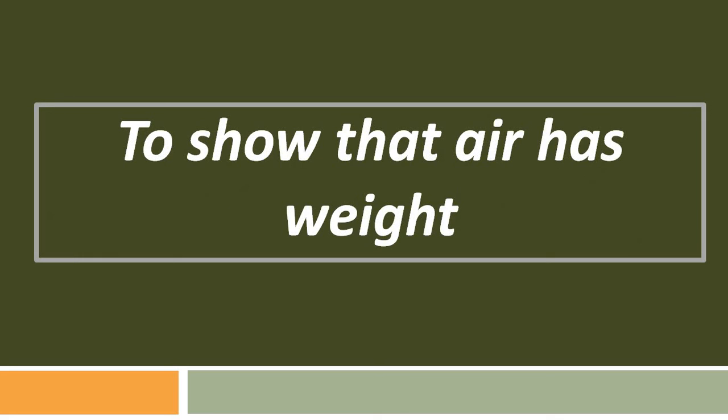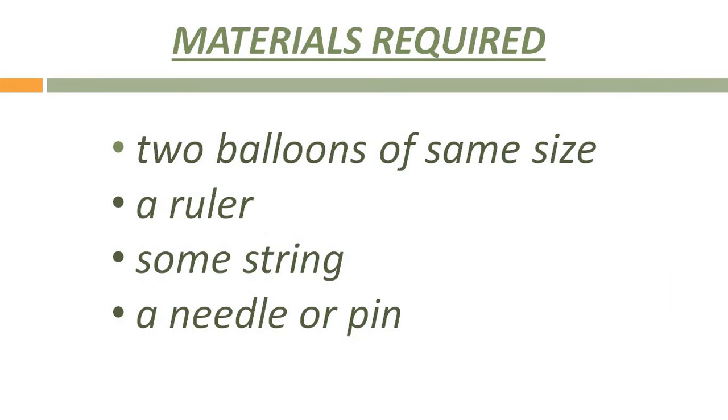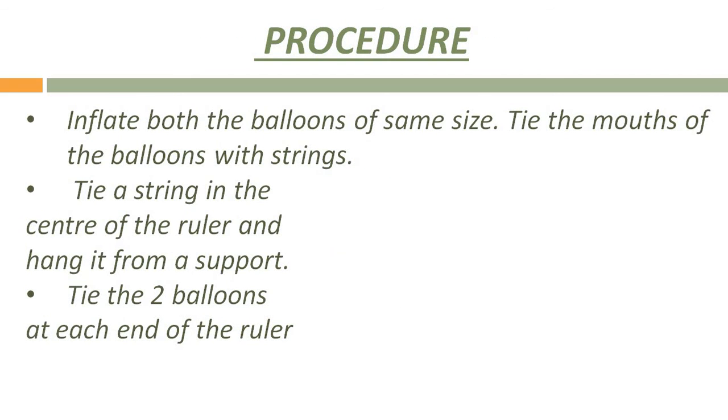Another activity is to show that air has weight. Children, for doing this activity, you need two balloons of the same size, a ruler, or you can use a stick, some string, and a needle or a pin. First of all, inflate both the balloons to the same size, meaning fill air in both the balloons equally.